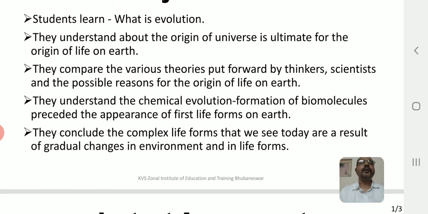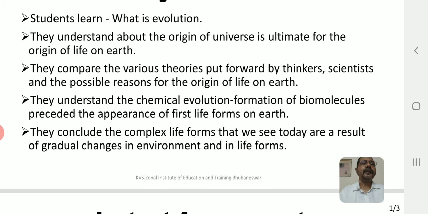You also understood how the origin of the universe is ultimate for the origin of life on earth. If you want to understand the origin of life on earth, we have to understand it against the backdrop of the origin of the universe. That is a very important link to understand. You also saw the various theories put forward by thinkers and scientists, and all the possible reasons for the origin of life on earth. That is a very interesting aspect.